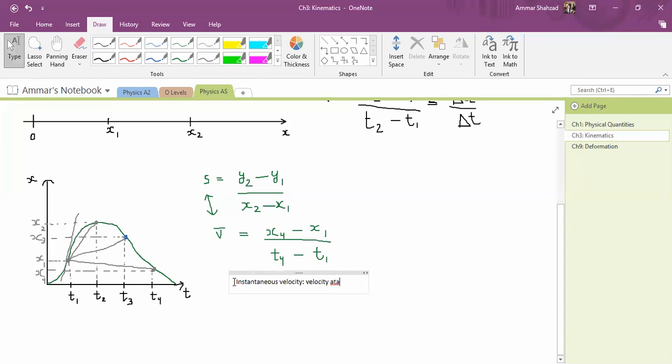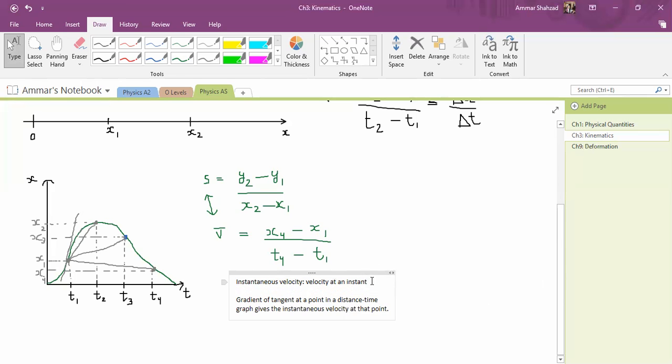The slope, let's say the gradient of the tangent in a distance time graph gives the instantaneous velocity precisely at that point.